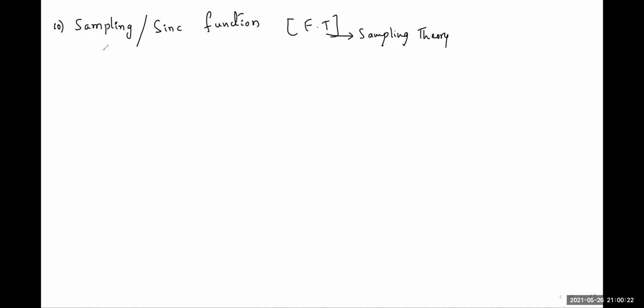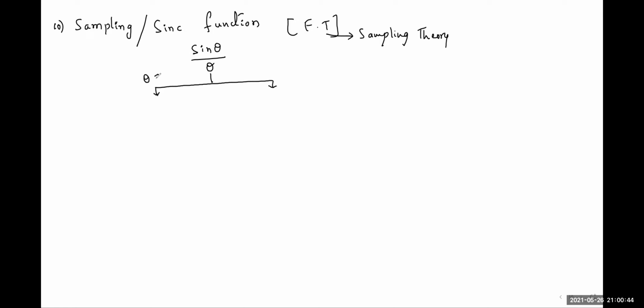Anyway, here sampling function, sinc function, two different names, because the basic function is a single expression. That is a mathematical function we have like this, sin theta by theta. So from this mathematical expression, we take these two functions separately like this.